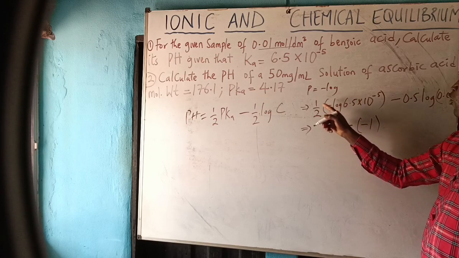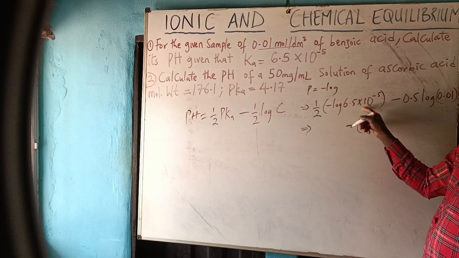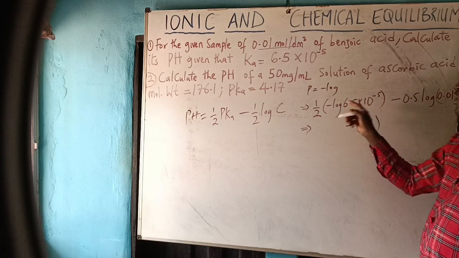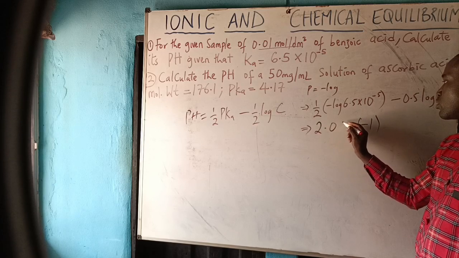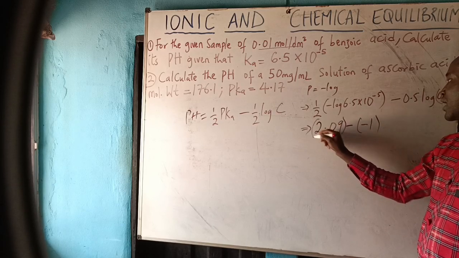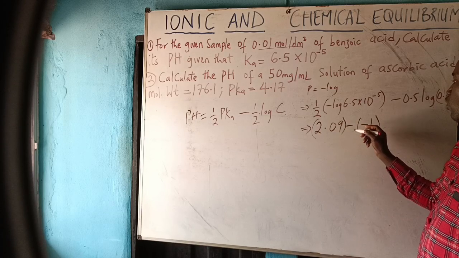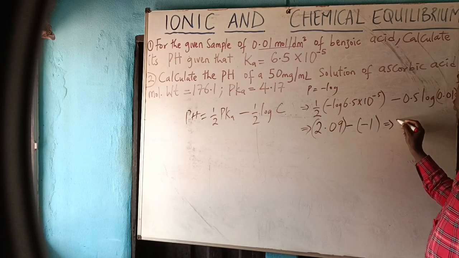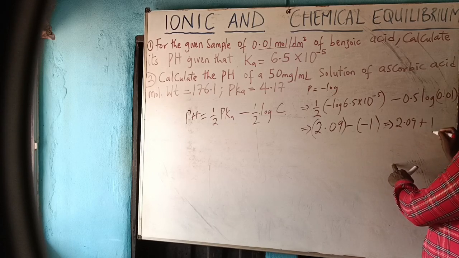Then 1/2 times minus log 6.5 times 10 raised to power minus 5, if you check it up, will give you 2.09. Minus times minus will give you plus. That will be giving you 2.09 plus 1.